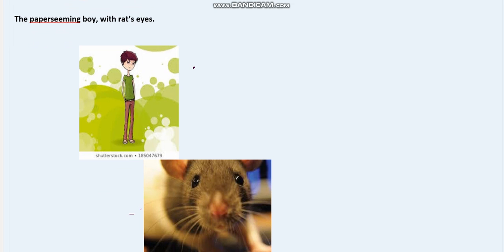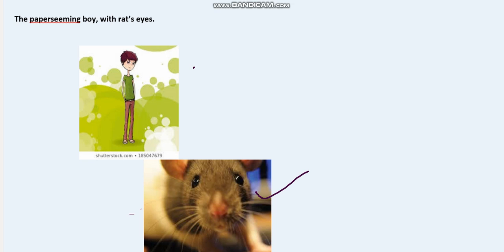So here you can see how the rat's eyes are basically. I hope you have seen this before as well. But okay, so rat's eye depicts that he's looking up to something. He's somewhat hungry or striving for something, and also with that he's in fear.